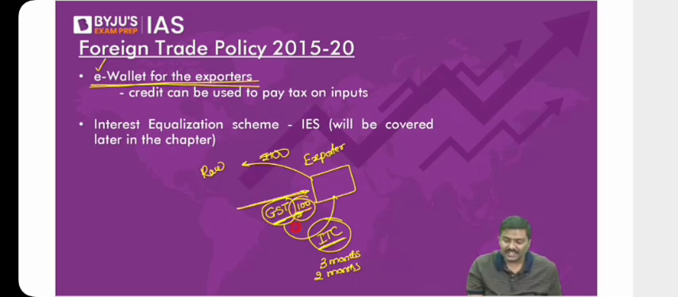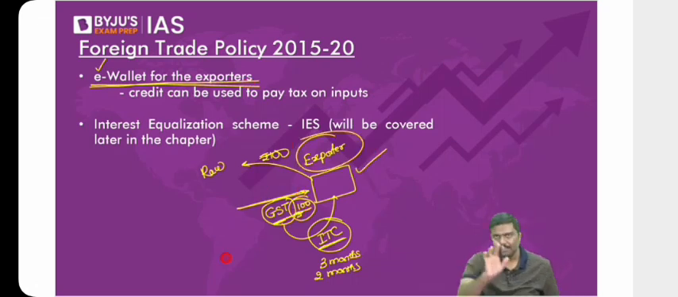The government will simply open an account in your name. You're the exporter. There is a wallet. I'm pretty sure you've used the Paytm wallet. Just like that only, they will open a wallet in your name and transfer 100 rupees into your account. Now, what is the use of this 100 rupees?